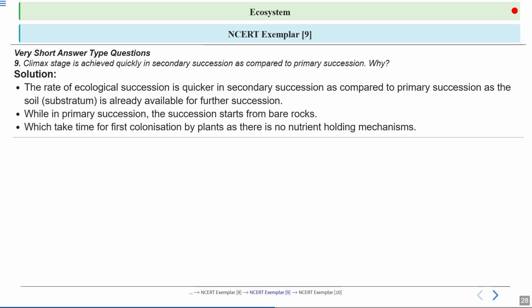So, if the organism is going onto a bare rock, then obviously it has no resources for growth. So, the slow and difficult process of creating soil by breaking down rock and accumulating organic matter is what makes primary succession so much slower than secondary succession. Okay.